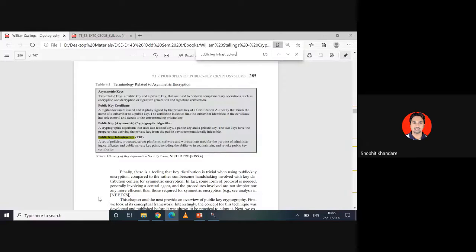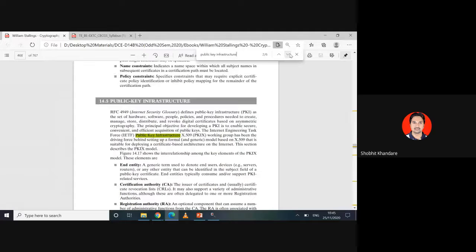Public-private key pairs is important. So mostly we are dealing with the public key only. The private key is the sole property of every client, so we are not sharing the private key, but we are sharing the public key, including the ability to issue, maintain, and revoke public key certificates. This public key certificate is nothing but your digital certificate. So this is just a definition to make you understand.